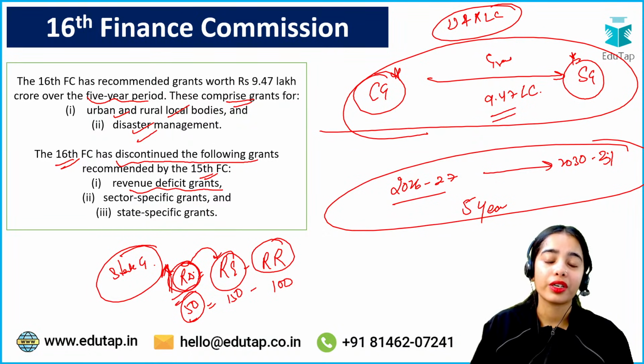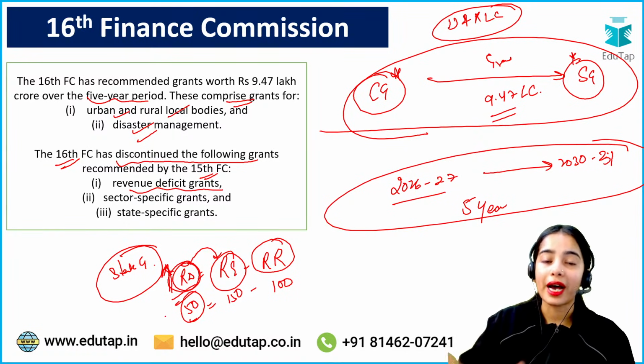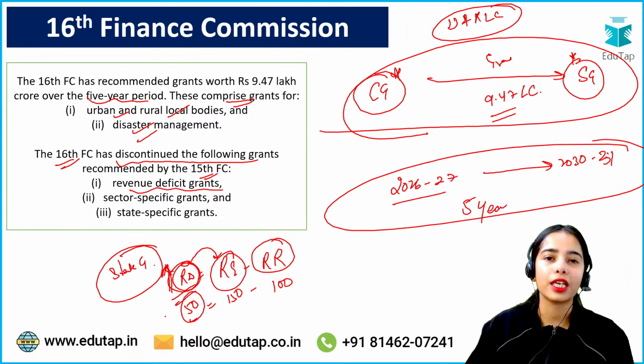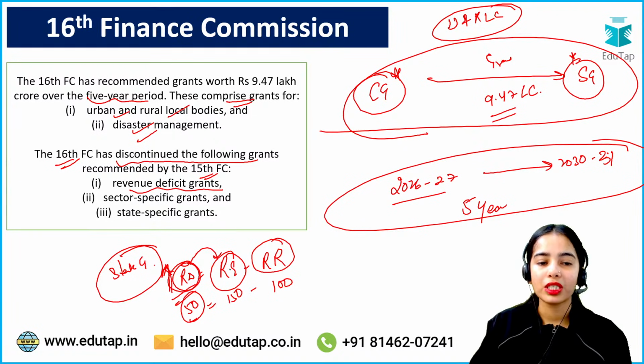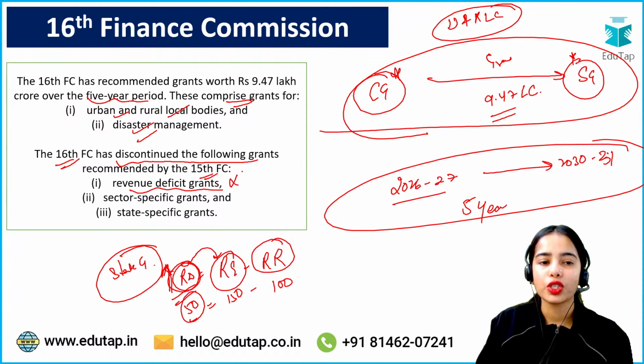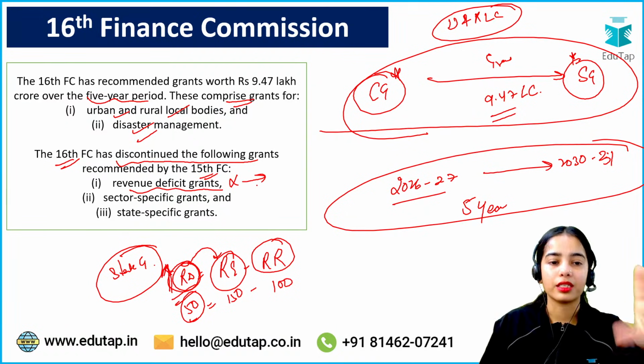This is contradictory, you can understand, because the state governments will do higher revenue expenditure. That should not be done, because the revenue expenditure is just the regular expenditure that the central government has to control. Okay, so this was kind of promoting the higher revenue deficit, which is not good for the country. So 16th Finance Commission has removed this revenue deficit grants.